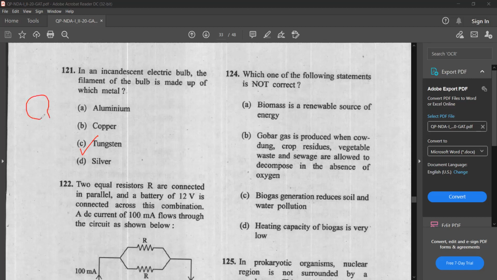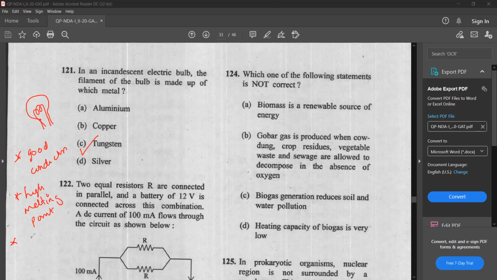So in a bulb, we have a filament inside, and that filament is made up of tungsten. First of all, tungsten is a good conductor. Then tungsten has a very high melting point, so it will not melt faster. It can withstand very high heat. It will not melt easily.